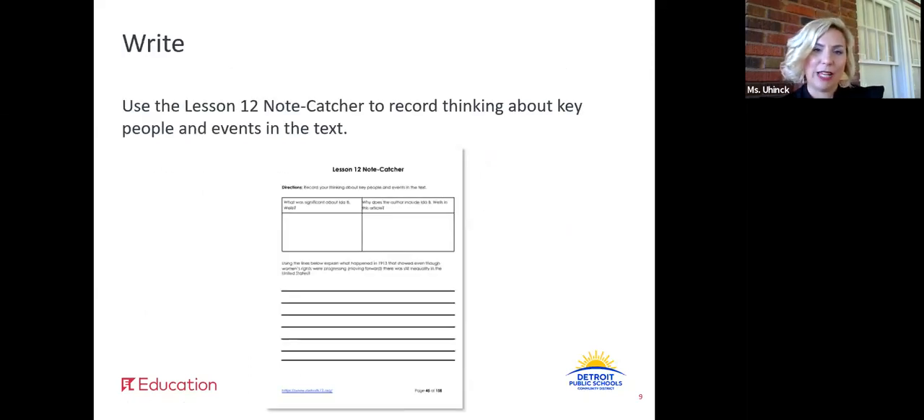Using the Lesson 12 note catcher, I want you to record your thinking about key people and events in the text, specifically Ida B. Wells. All right, so let's look at this note catcher. If you look at the top, you have two columns. In this first column, underneath the question, I want you to record what was significant about Ida B. Wells. So we just talked about this. What was significant that the author included about Ida B. Wells? And then I want you to think about and record, why does the author include Ida B. Wells in this article?